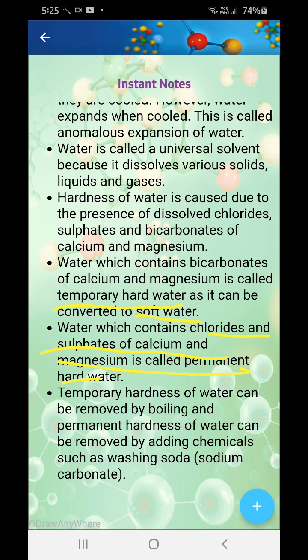So hardness of water can be removed. Temporary hardness can be removed by boiling, and permanent hardness can be removed by adding chemicals such as washing soda, which is sodium carbonate.